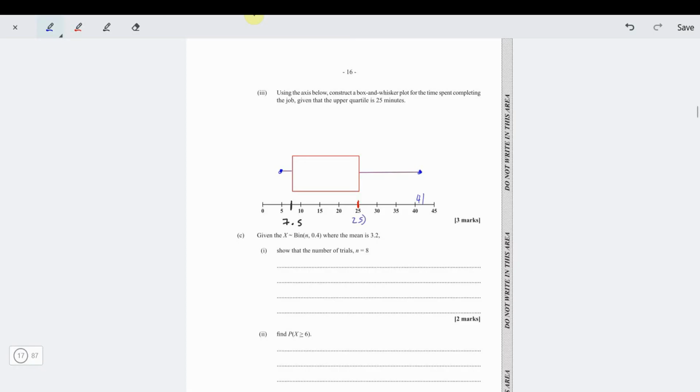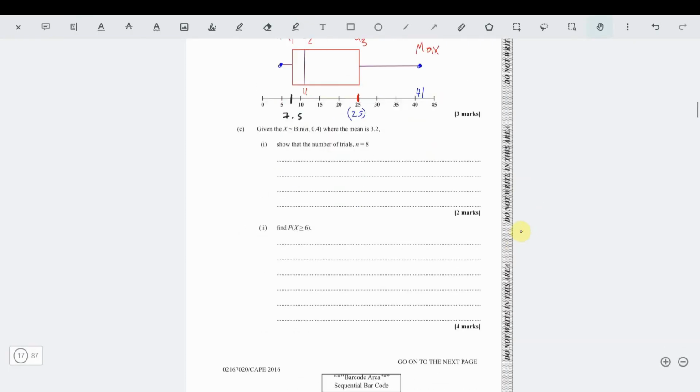25, 7.5. Then of course the median, what was the median again? The median was 11 minutes. So 11 minutes would be somewhere here. This is our median, 11 minutes. So that's it, our median was 11 minutes. Alright, so of course, this is our min. This is our Q1, Q2, Q3, and our maximum. Maximum time was 41 minutes.